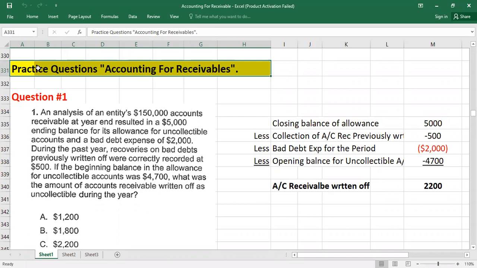Welcome to another video. In this video today we are going to practice a few questions related to accounting for receivables, because I have already uploaded three videos. In the first video we talked about bad debts expense under the allowances method, the second video was related to bad debts expense under the direct write-off method, and the third video was related to the accounting for receivable factoring.